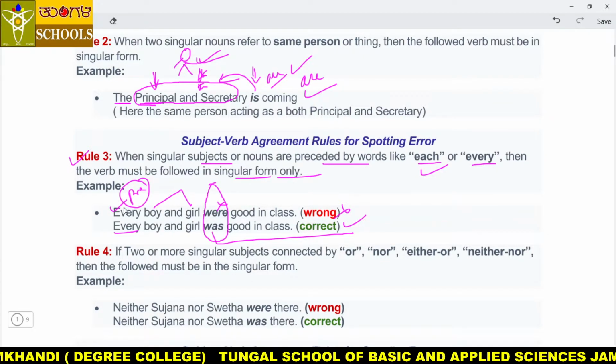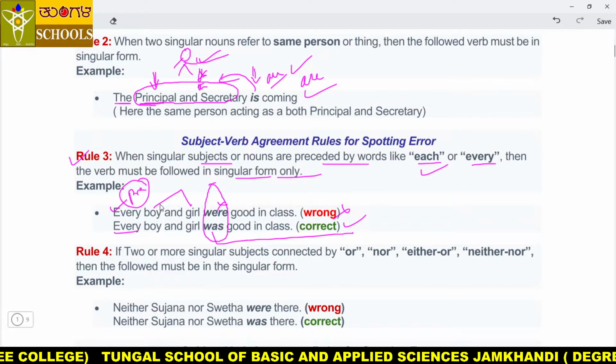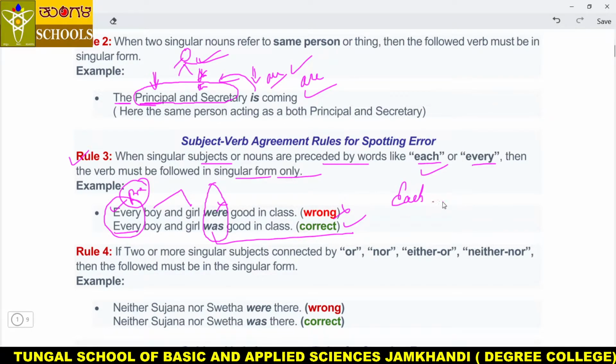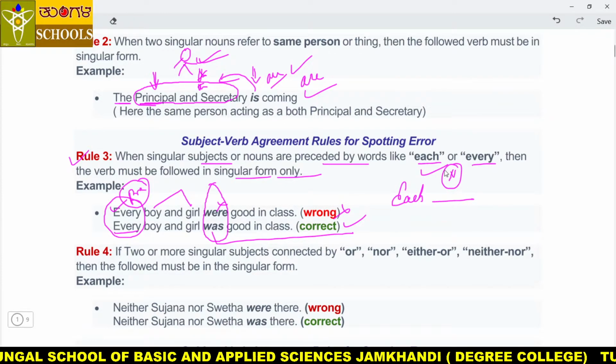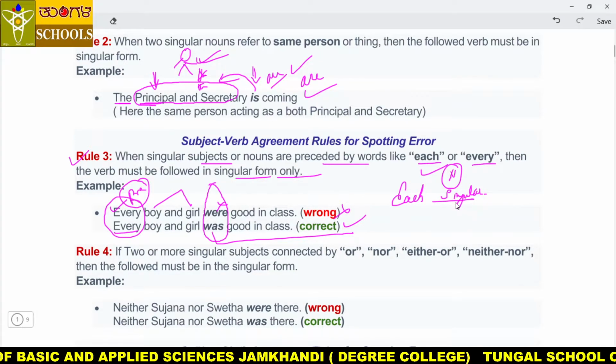Same like that, my dear students, whether you say every girl or every boy or each boy or each girl. And one more thing I would like to tell you: after each, if any noun comes, that should be in singular, my dear students. For example, each boy is wrong, each boy is right.